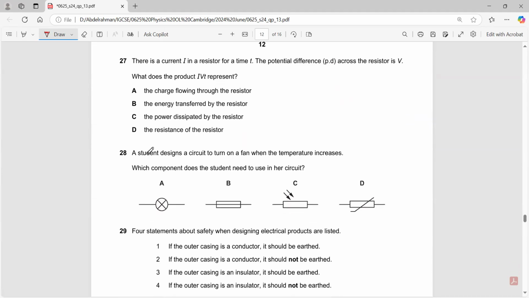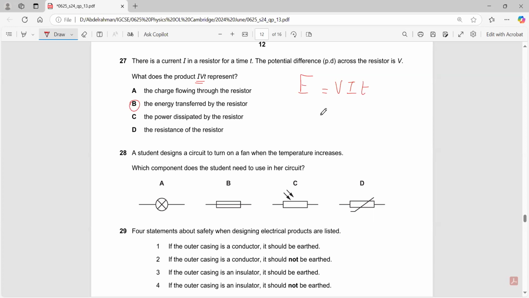There is a current I in a resistor for time t. The potential difference is V. What does the product IVt represent? IVt is energy, right? We know that energy equals VIt, the energy transferred by the resistor. E equals VIt or IVt.